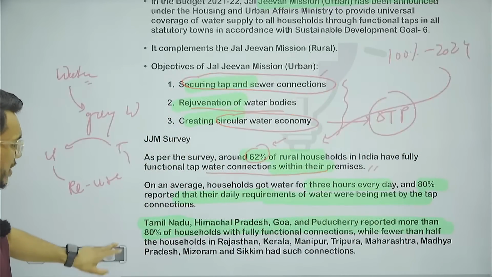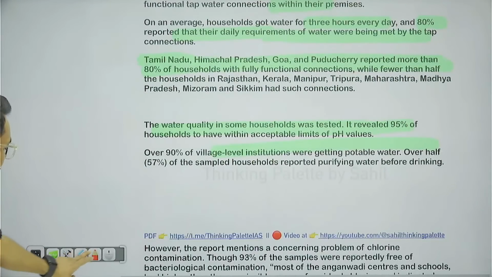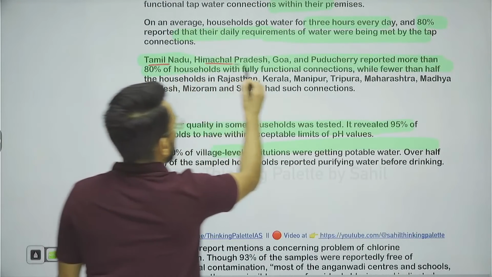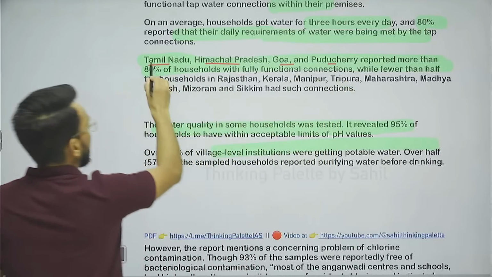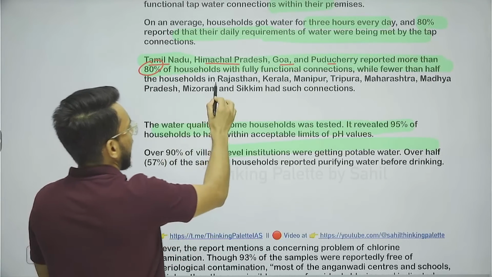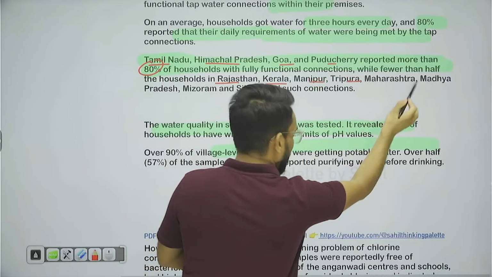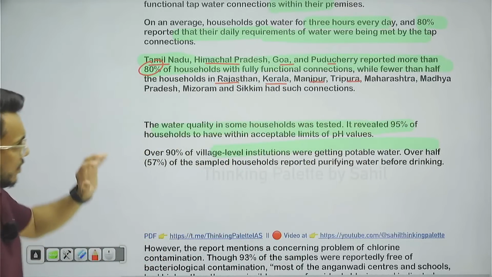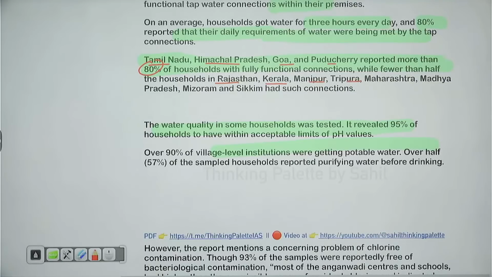Now, among the high performing states, we have Tamil Nadu, Himachal Pradesh, Goa, and Puducherry. They have reported 80% of households connected with functional connections. But there are some states which have not performed that well: Rajasthan, Kerala, Manipur, Tripura. They have less than 50% of households covered by tap water connections. Now, not only water availability, but water quality is an important parameter.